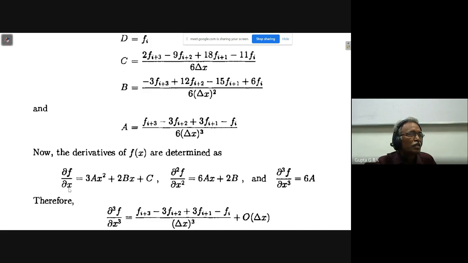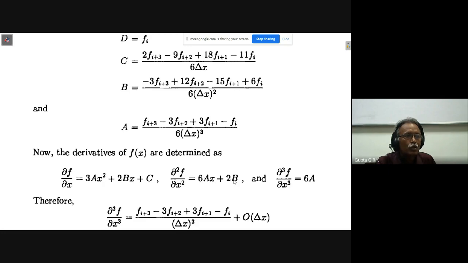So from this, dou f by dou x is 3ax square plus 2bx plus c, dou square f by dou x square is 6ax plus 2b, and dou cube f by dou x cube is 6a. Actually, here it is asked only to find out the third order derivative. So 6 times this particular expression will give you dou cube f by dou x cube. And if you want, I can find out f double dash with second order accuracy by putting xi here.